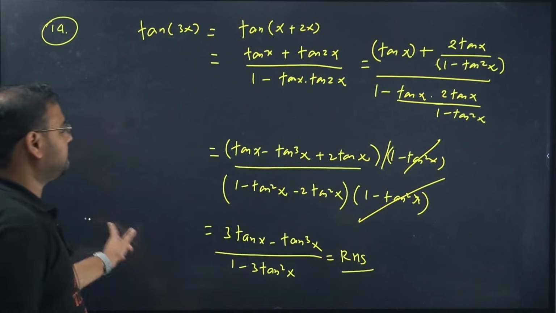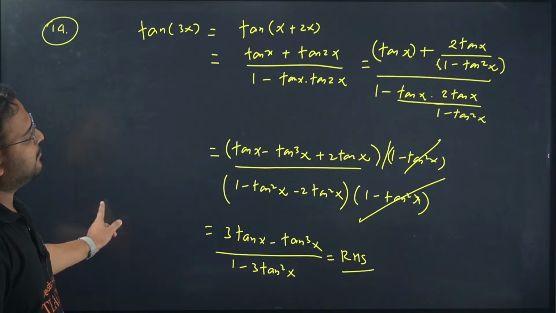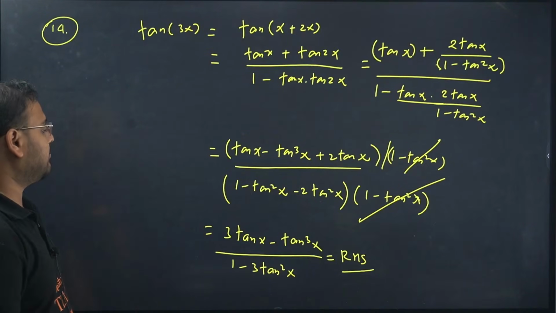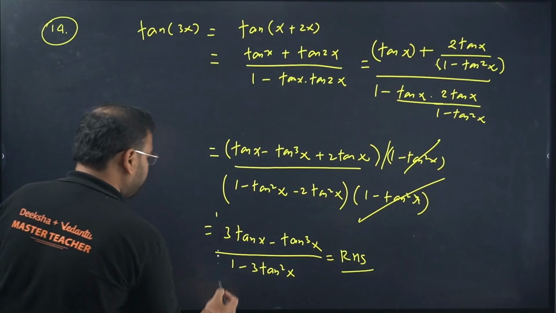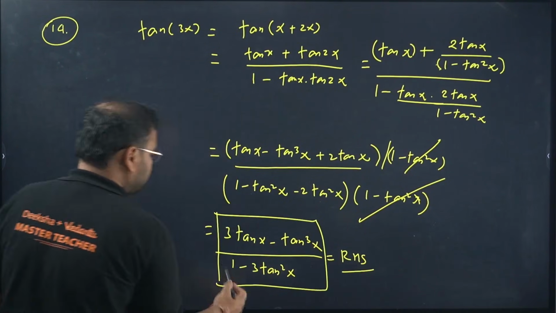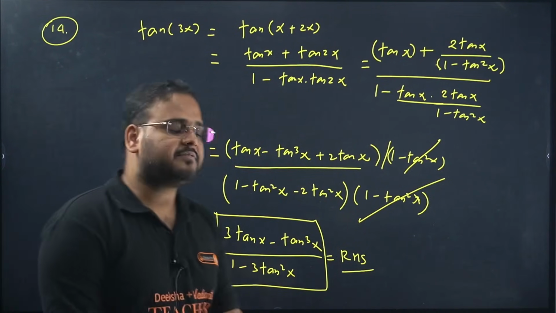Check. One more time. 3 tan x minus tan cube x and 1 minus 3 tan square x. This is the required answer, the RHS side. Simple enough. Have a look.